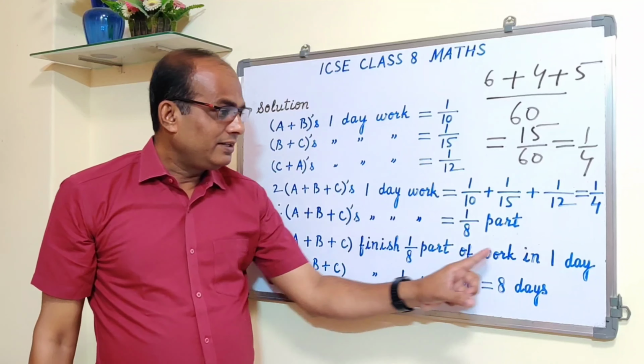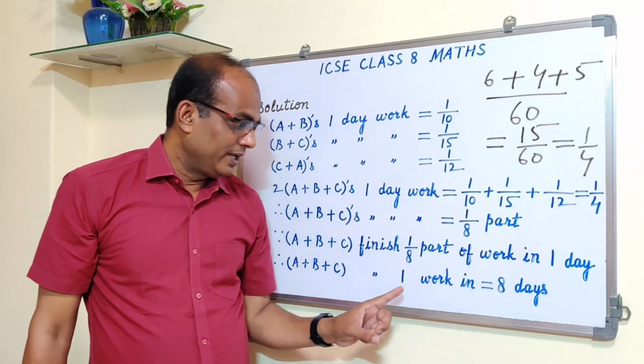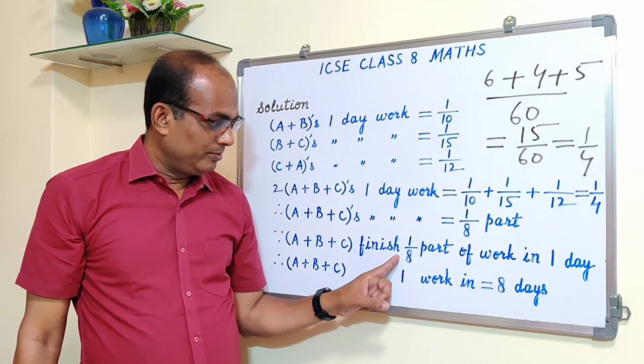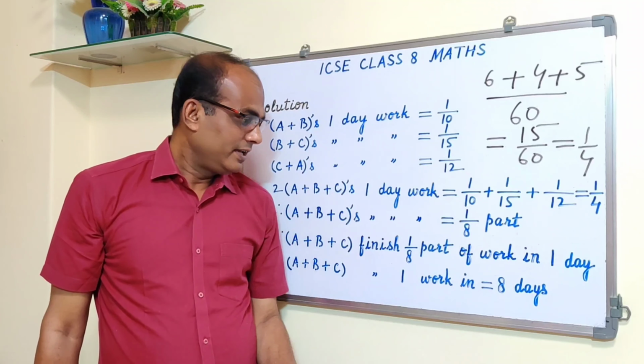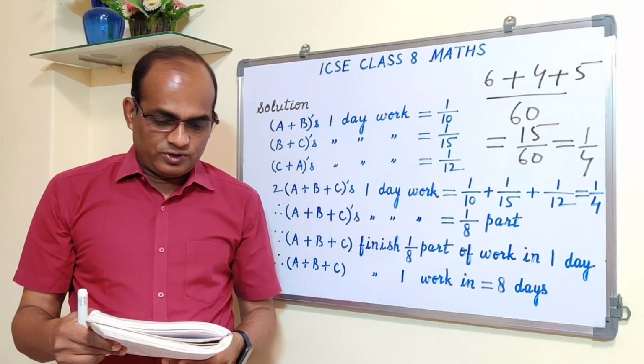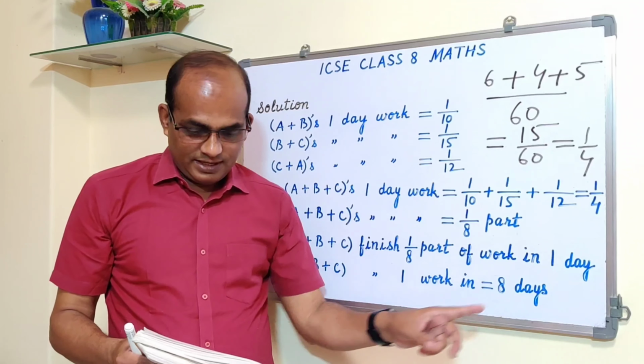1 upon 8 part in 1 day. So whole entire work, more days, so you multiply, right? 8 days. This is one thing. This was how long will they take to finish the work, working all together? So they'll complete in 8 days.